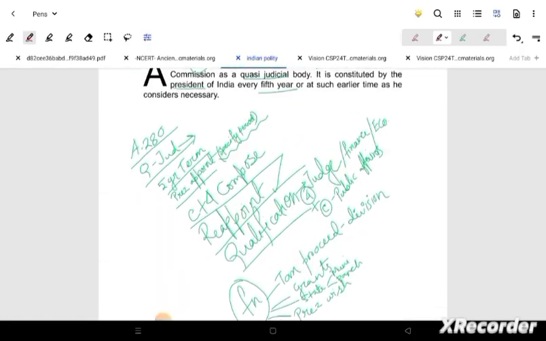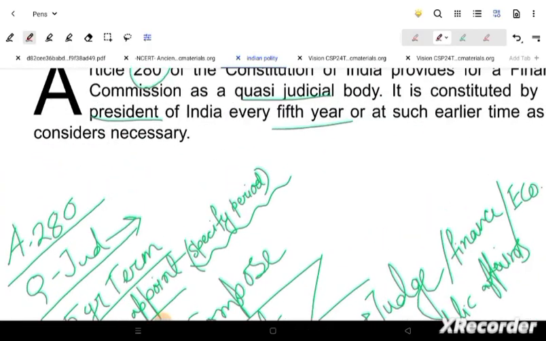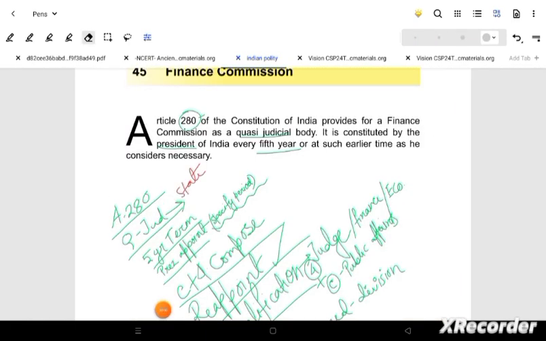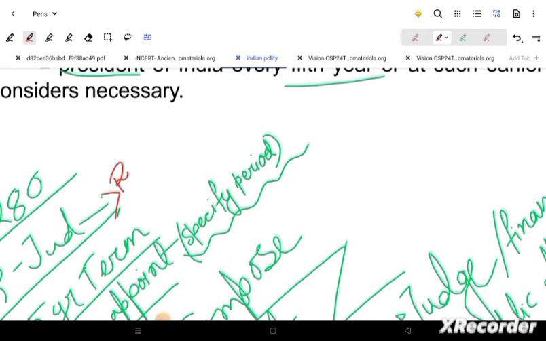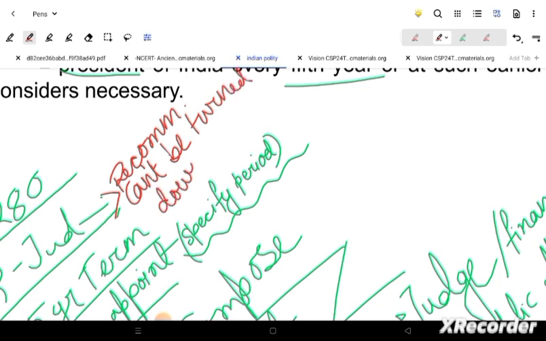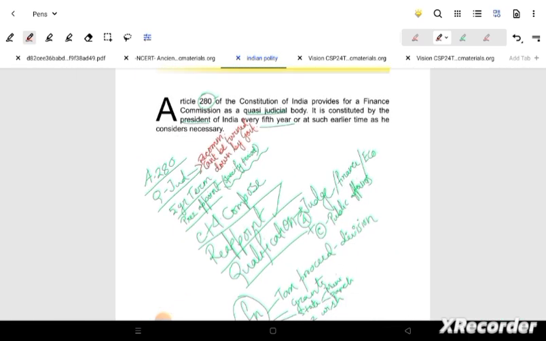Now let's go back to our page and the points we have made. So what we will do is quasi judicial. Why is it called quasi judicial? Sometimes and many times it comes into question. So we will just say that quasi judicial means recommendation cannot be turned down by the government. They cannot say that as finance commission is not binding, we won't listen to finance commission. This cannot be said, so that is very important.